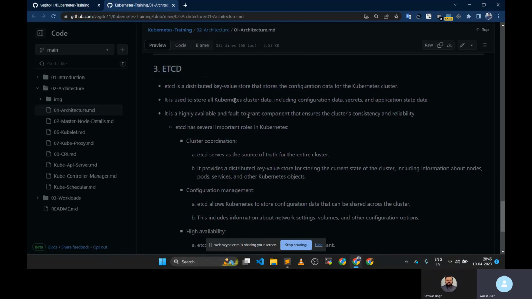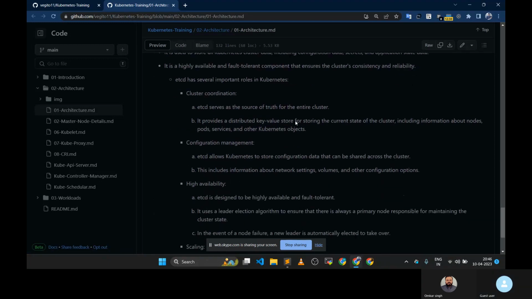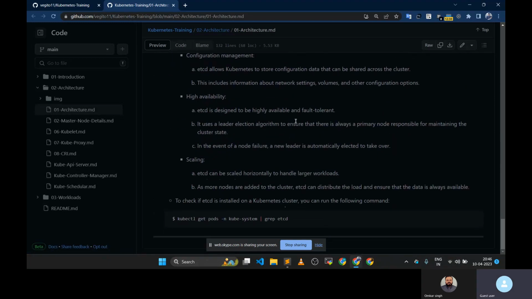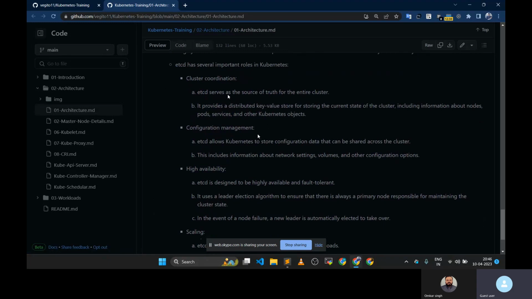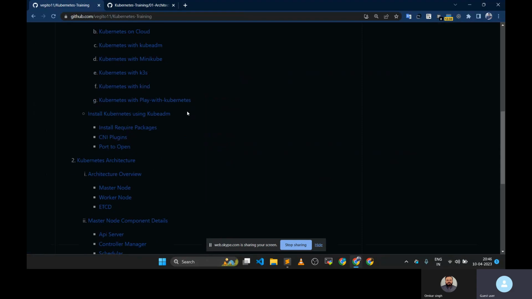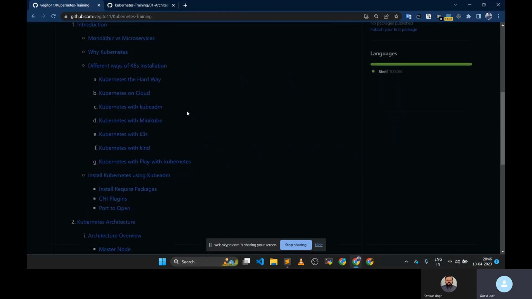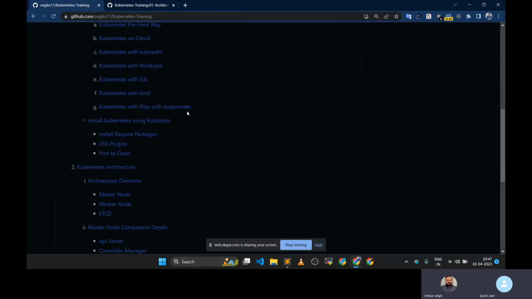Okay, and what is etcd? etcd is a distributed key-value store that stores the configuration data for the Kubernetes cluster. So it stores everything, like cluster data, secrets, application state data, everything. And all these things you can read here. I'm not going to explain each and everything now. I think that is enough for today, or should I go on? Yes, it's enough.